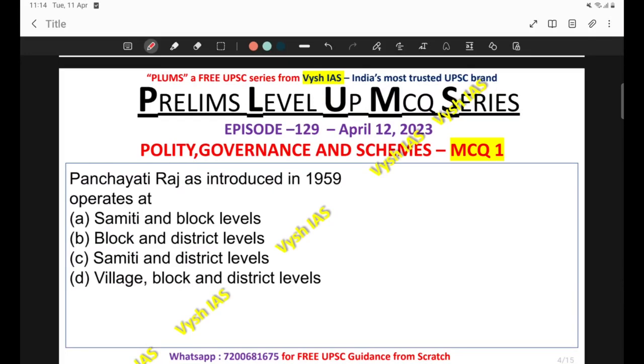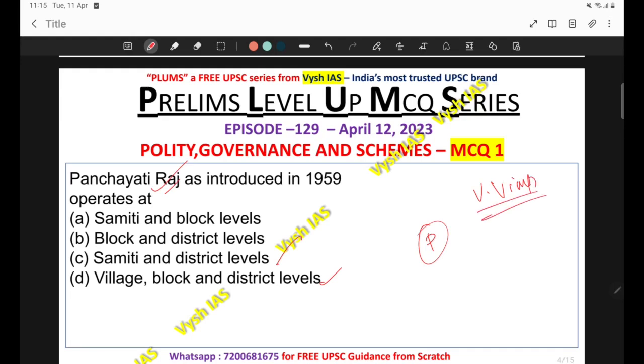We'll move to the first question for the day. Panchayati Raj as introduced in 1959 operates at: Samiti and block levels, block and district levels, Samiti and district levels, or village, block and district levels. As far as UPSC Polity Prelims is concerned, this Panchayati Raj as a topic is very important. I would say it's a grey area.